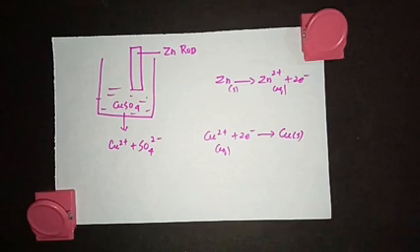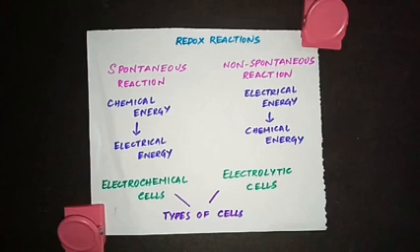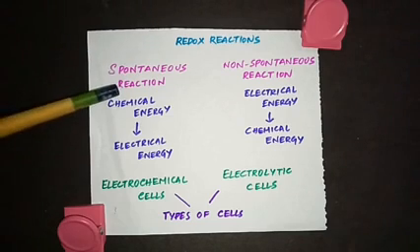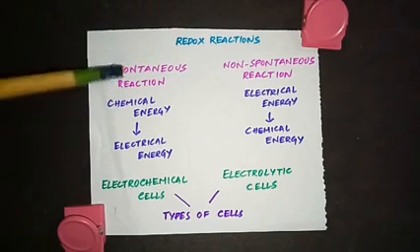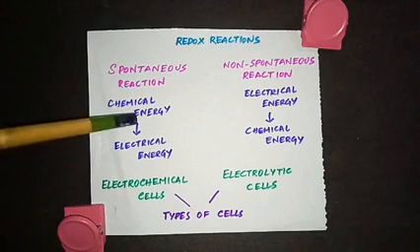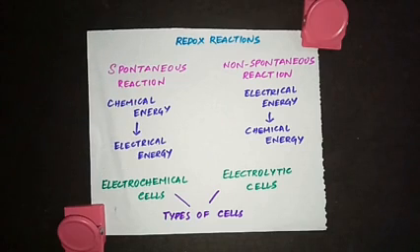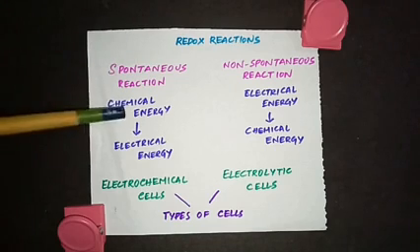Now based on that, we have two types of cells. Let's see about that. There are two types of redox reactions: spontaneous reactions, which you have seen just now, and non-spontaneous reactions, which we will be seeing later. In a spontaneous reaction, chemical energy is converted into electrical energy, because in the example I showed you just now with zinc rod and copper sulfate solution, if you make this arrangement in a proper way, you can generate electricity from that. So a reaction is happening on its own, and from that electrical energy is produced. So in spontaneous redox reactions, chemical energy is converted into electrical energy.